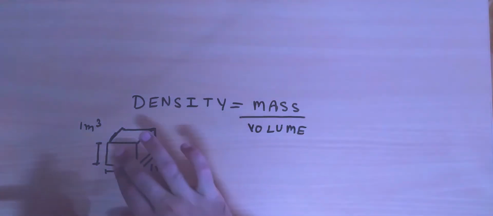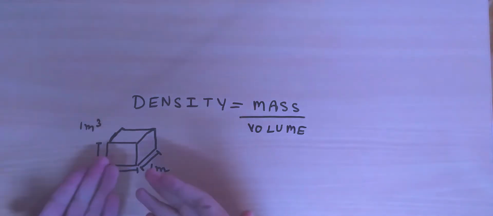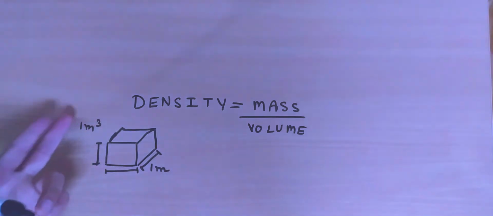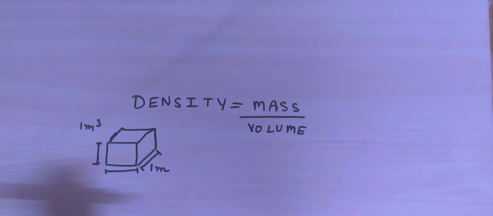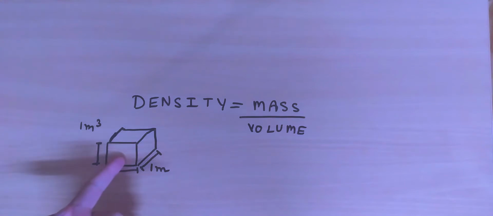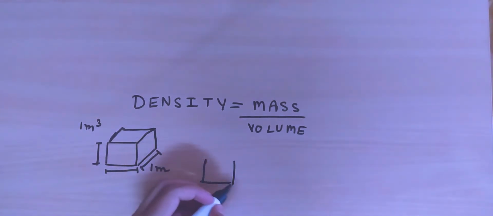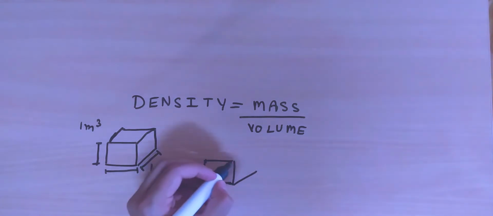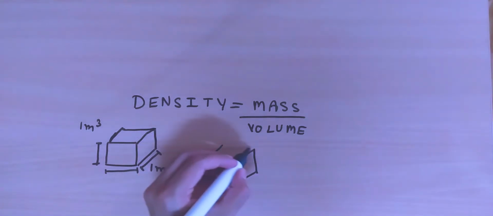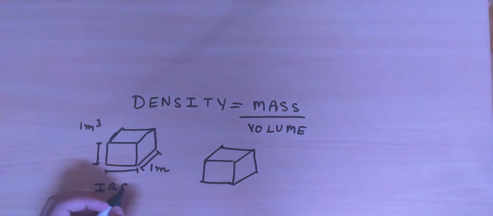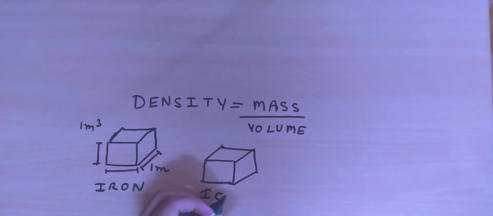So now the density of such a cube would be its mass, right? The simple meaning of density is how massive a block of 1 meter cubed would be. So if we take a block of 1 meter by 1 meter by 1 meter of iron, and on the other hand I take a similar block that is made up of ice.